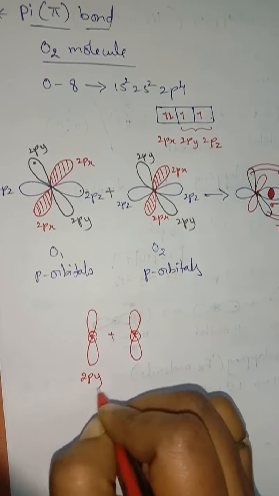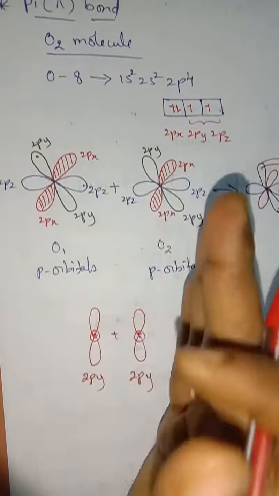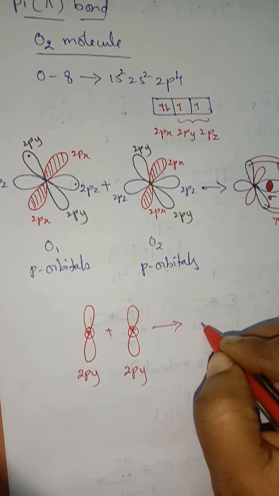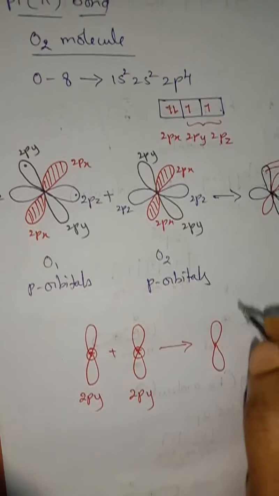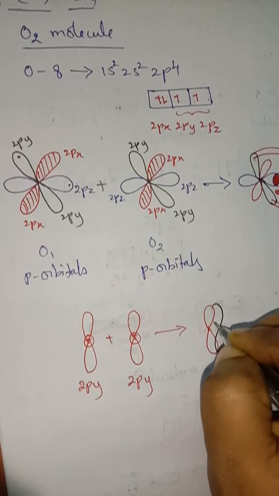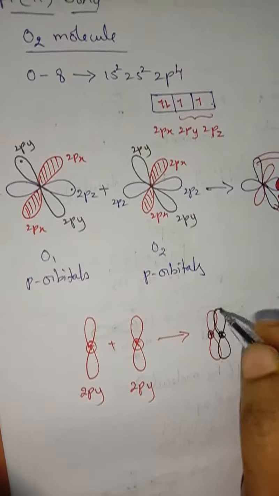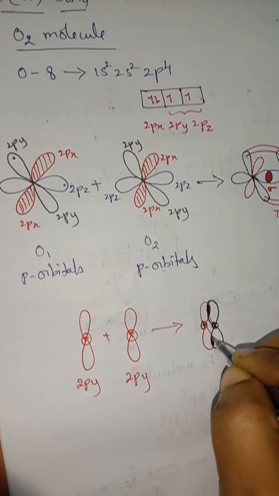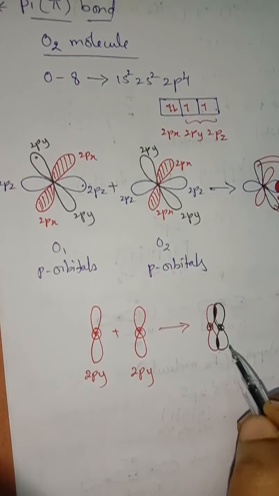This one is 2py orbital, this one is also 2py orbital. Along the lateral means the sidewise overlapping will happen, isn't it? So if we see the structure, it will be like this. Understand, children? So here overlapping will happen, that is why I shaded this part. So this is lateral overlapping.